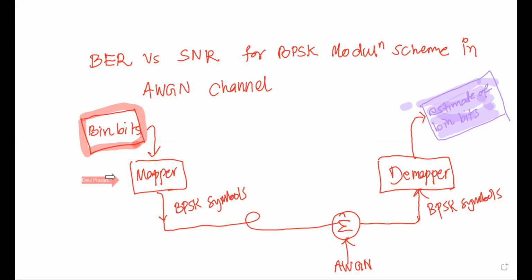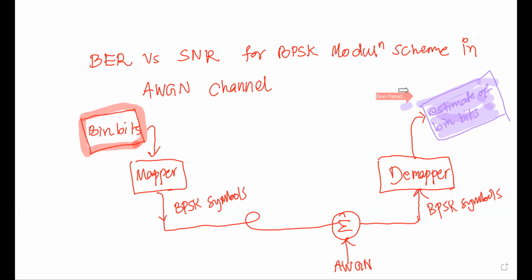Then we will go to the BPSK modulator. These binary bits are converted into BPSK symbols of suitable energy. Then we will pass it through the AWGN channel, adding some AWGN noise to the BPSK symbols, and then we will demodulate the BPSK symbols.